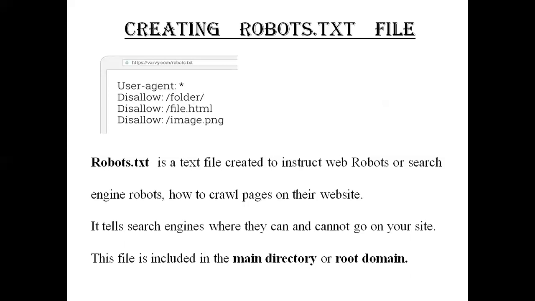Robots.txt file helps with things like preventing the crawling of duplicate content, keeping sections of a website private, preventing server overload, preventing images, videos, and resource files from appearing in the Google search results.